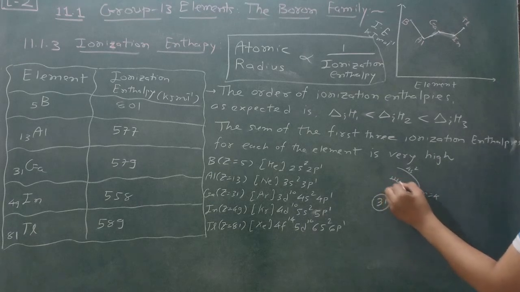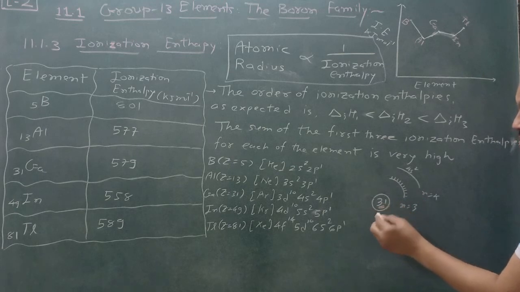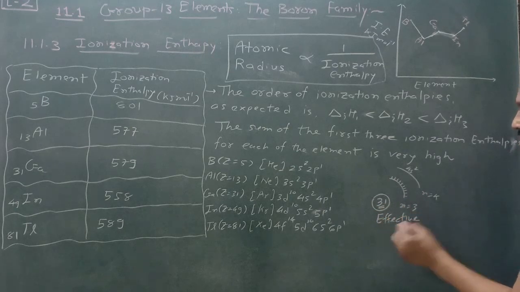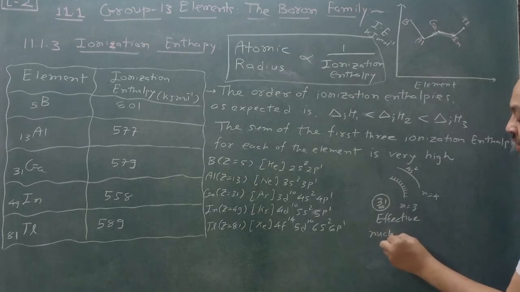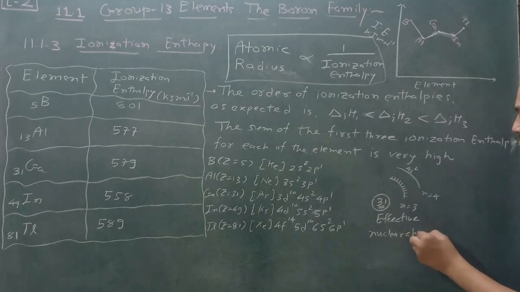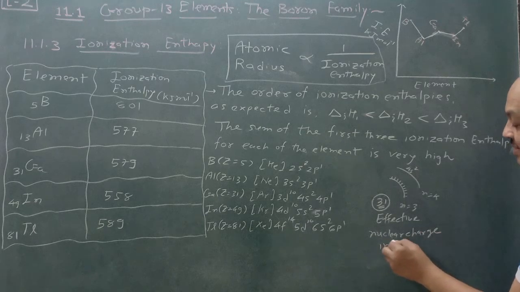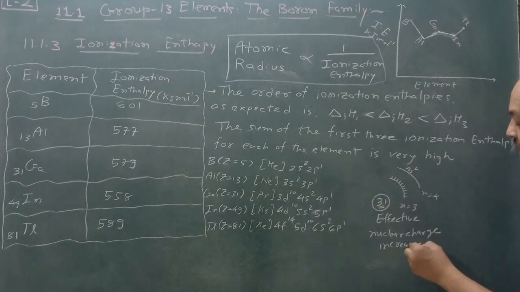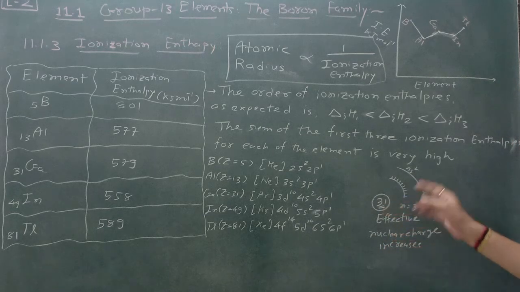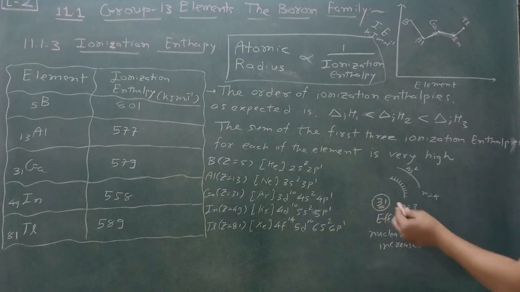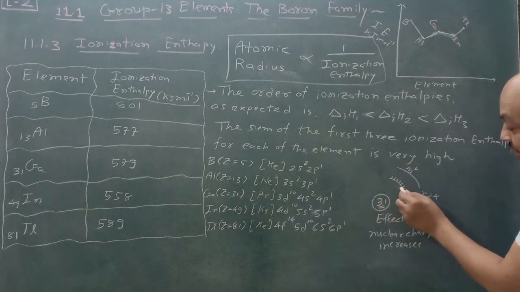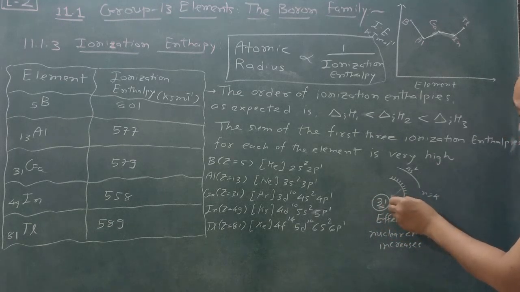But you see, in 3d10 the electrons are there, so here effective nuclear charge increases, and you know that this d orbital has poor screening effect, and that's why this electron is attracted towards the nucleus.